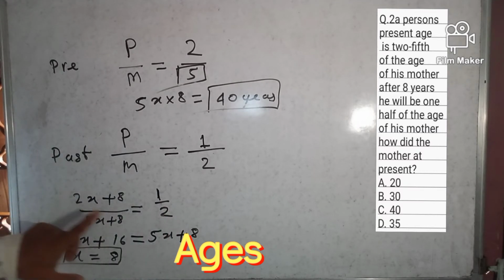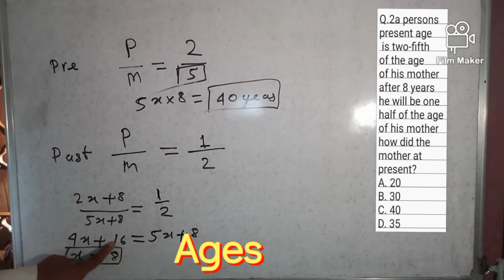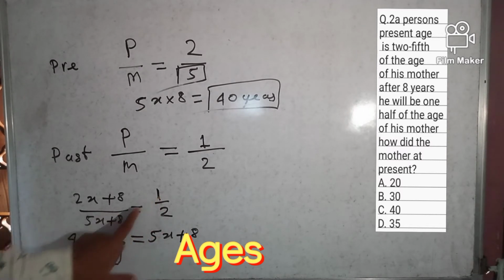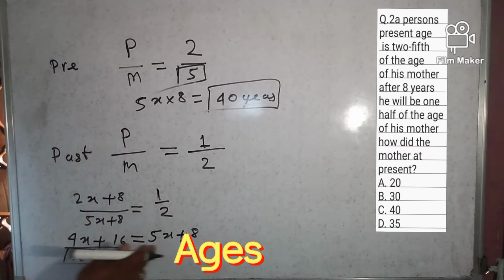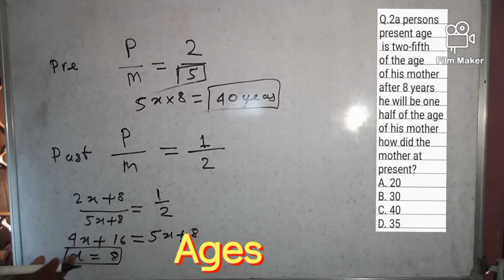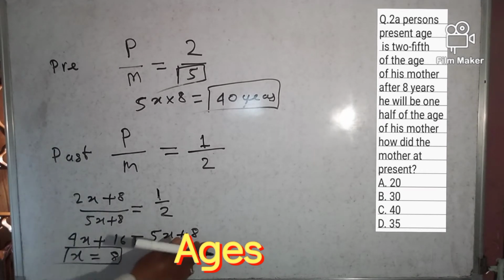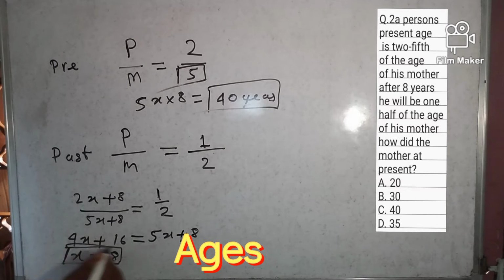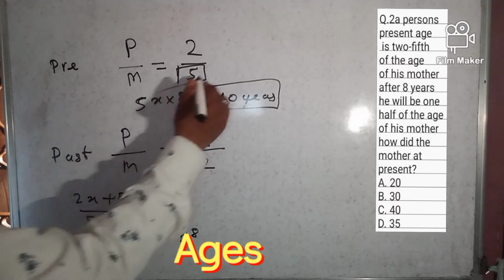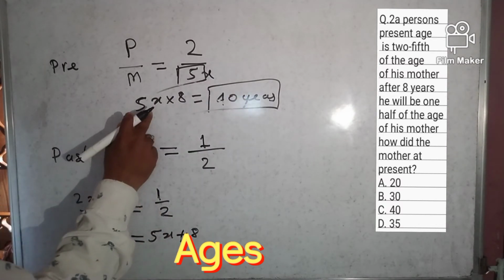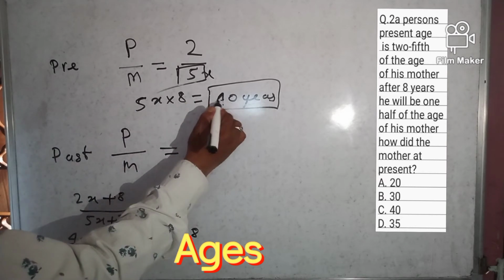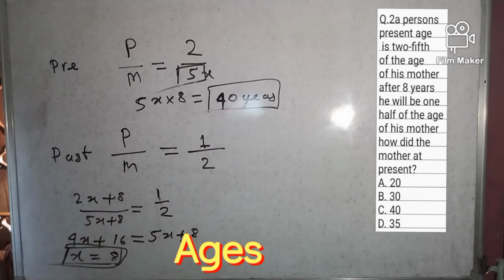So 2x into 2 is 4x, 8 into 2 is 16, equal to 1 into 5x, which is 5x, and 1 into 8 is 8. 5x minus 4x is x, and 16 minus 8 is 8. We found x is equal to 8. Our target is the mother's age at present, which is 5x. So 5x into 8 is 40 years. The mother's age is 40 years.